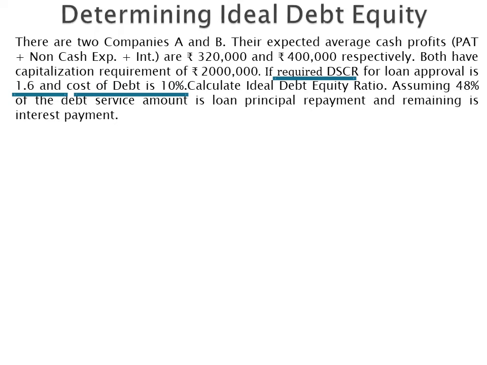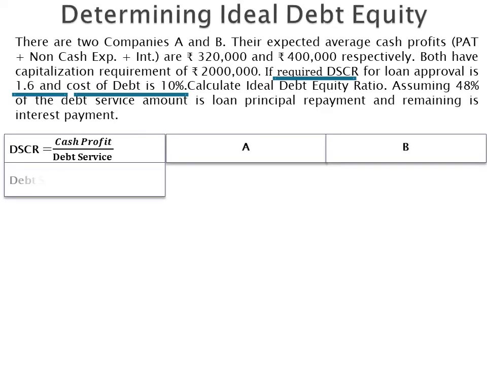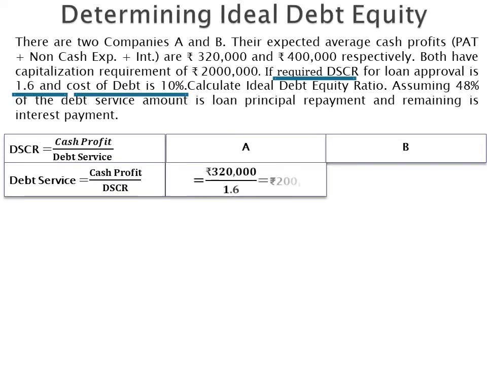Now we know that DSCR is calculated by dividing cash profits by debt service. This means debt service can be calculated by dividing cash profits by DSCR. Therefore, for company A, the debt service amount is equal to rupees 3,20,000 divided by 1.6. This comes to rupees 2 lakh. And for company B, it is rupees 4 lakh divided by 1.6. This comes to rupees 2,50,000.